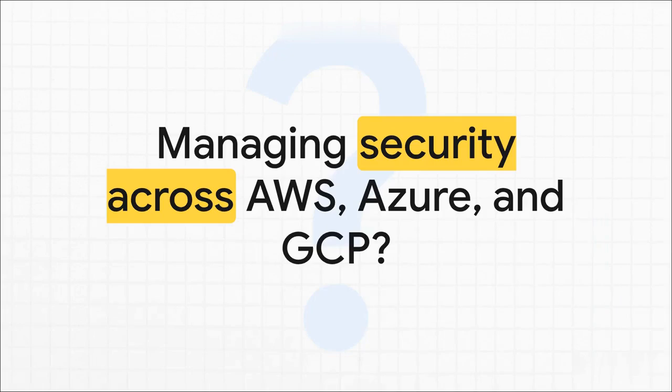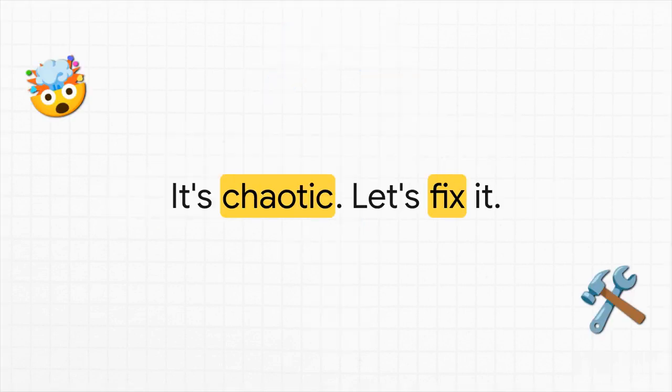Does this look familiar? I bet it does. You're trying to lock down your apps, but AWS security groups have their own way of doing things, Azure network security groups have theirs, and then GCP firewall rules are a whole different ballgame. You end up with these disconnected policies, you've got potential security holes, and honestly, it's just a massive operational headache. It's definitely chaotic. But you know what? It doesn't have to be. We're going to cut right through all that complexity and build a single, consistent security architecture that just works everywhere.